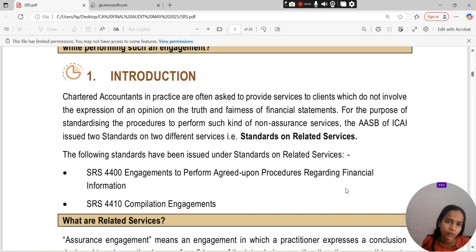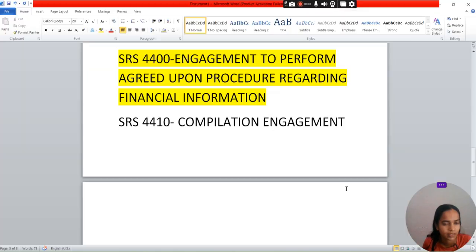Chartered accountants in practice are often asked to provide services to clients which do not involve the expression of an opinion on the truth and fairness of financial statements. For the purpose of standardizing the procedure to perform such non-assurance services, the AASB of ICAI issues standards on related services. It's a non-assurance service.